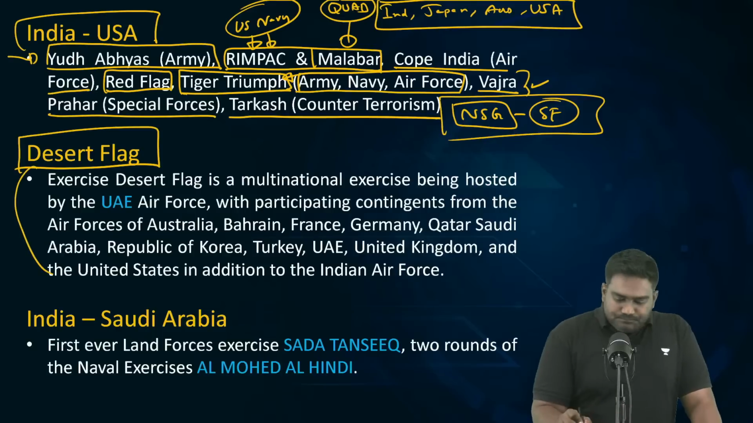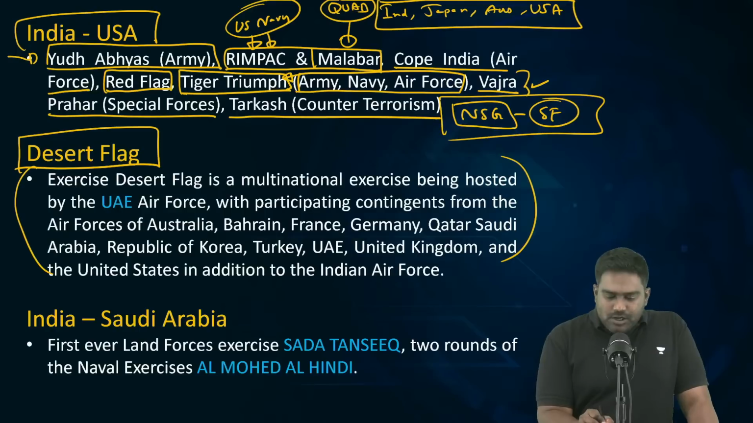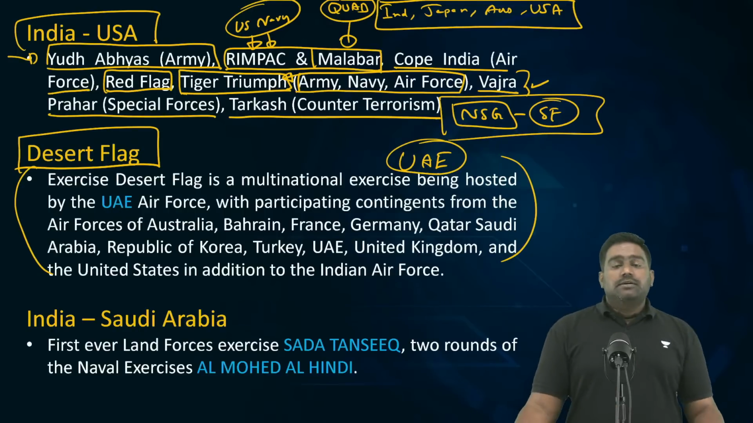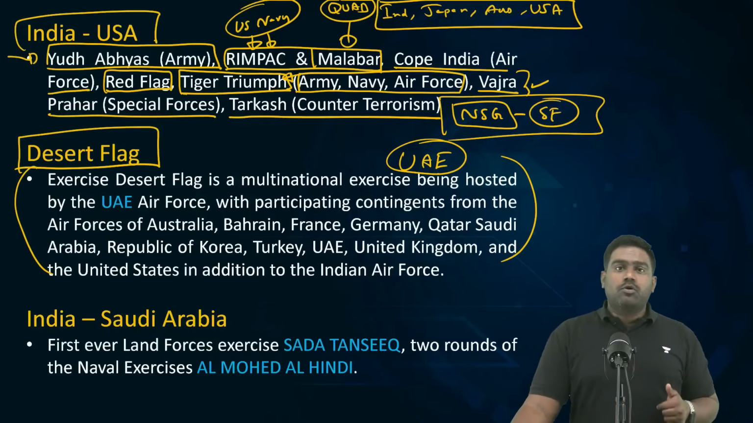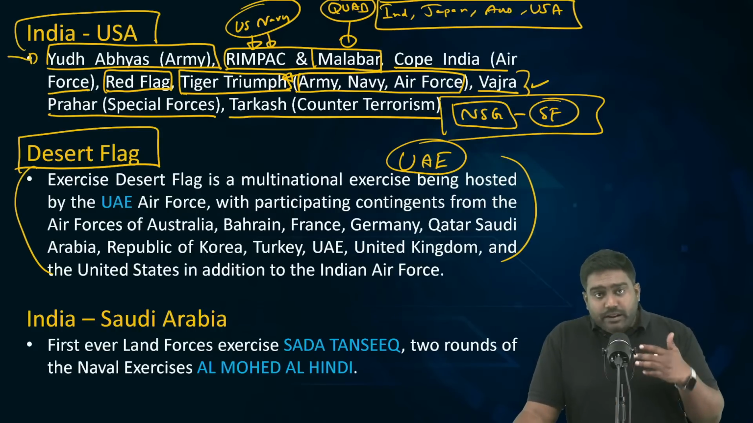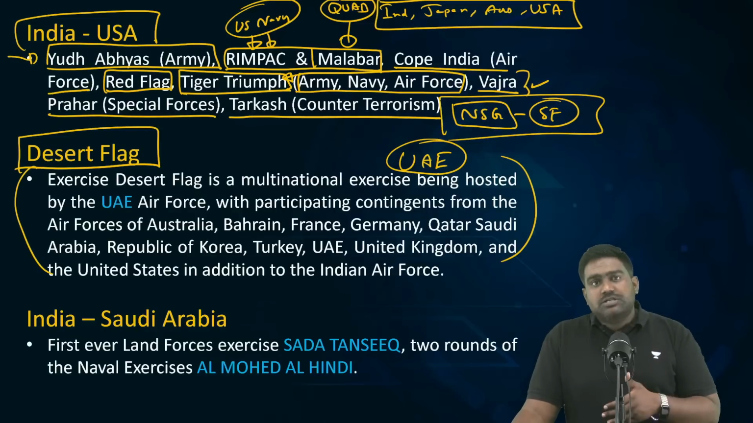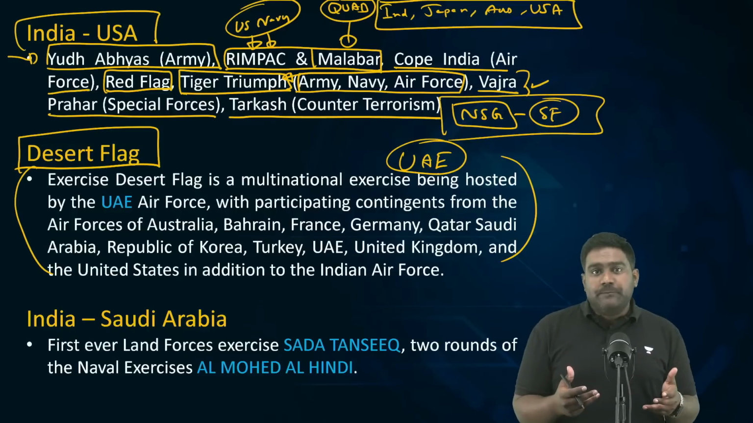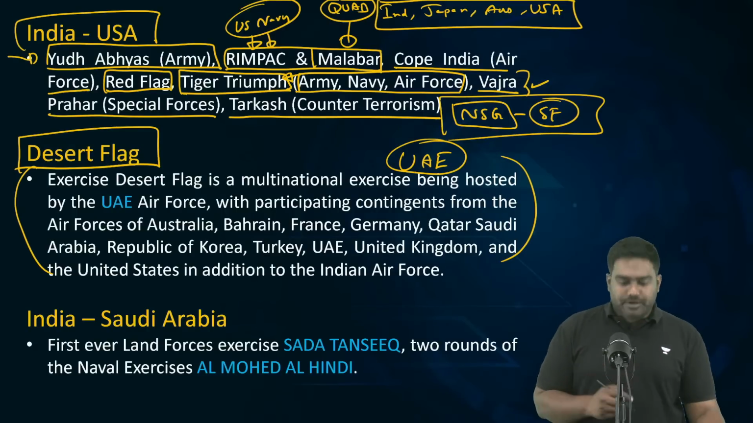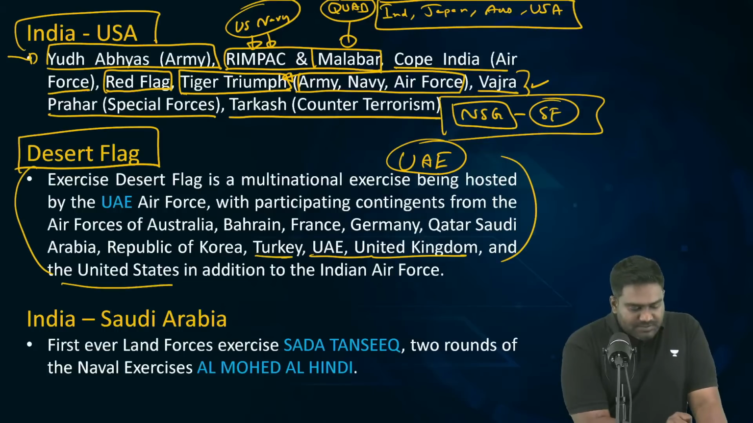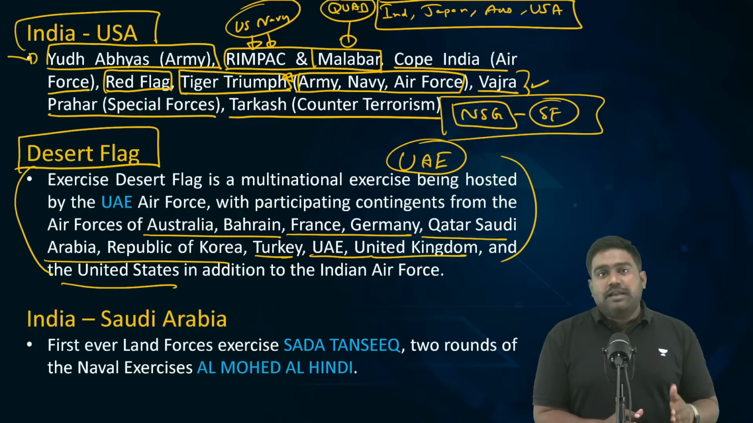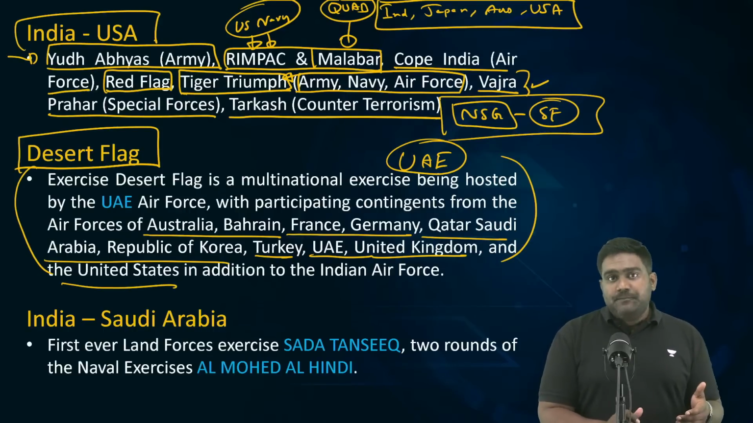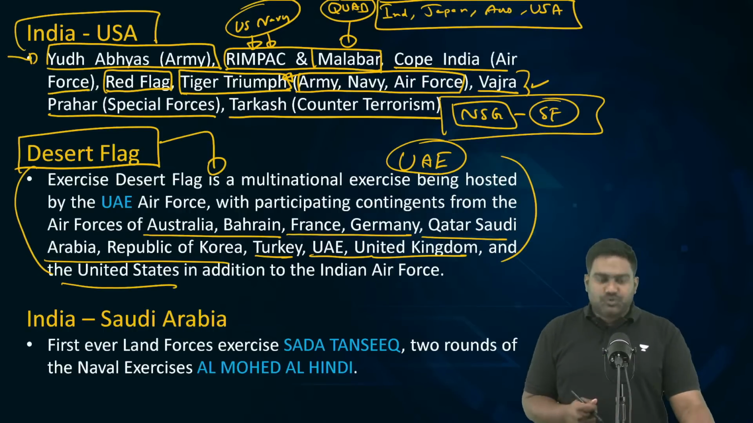Then Desert Flag, a multilateral Air Force exercise hosted by the United Arab Emirates. The latest edition of Desert Flag is currently going on. It started recently, and it will continue for a few more days. The Indian Air Force is a regular participant. It highlights the close military relations between India and UAE. Many allies of the UAE are invited, such as the US, United Kingdom, South Korea, Saudi Arabia, France, Germany, Australia, Qatar. All these major powers participate. It's one of the biggest Air Force exercises held in the UAE. So, exercise Desert Flag. India is a participant here.